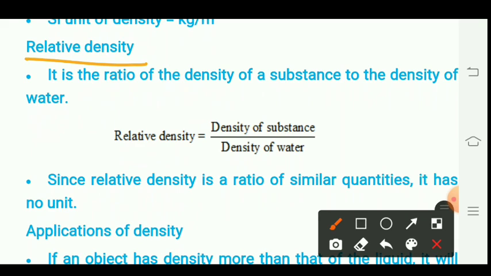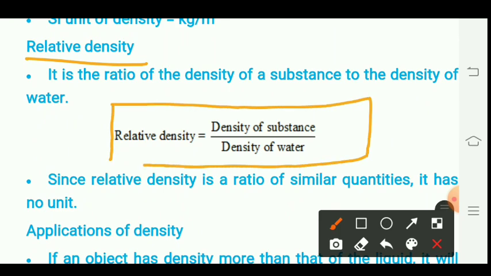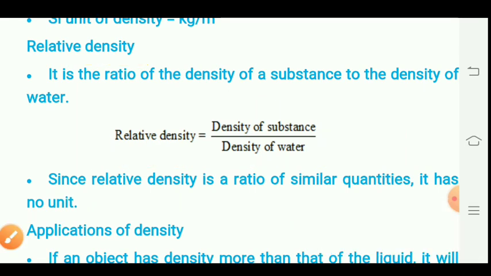The relative density of a substance is the ratio of its density to that of water. So, according to this definition, we can write the formula as relative density equals density of a substance upon density of water. It is the ratio of similar quantities. Therefore, it has no unit.